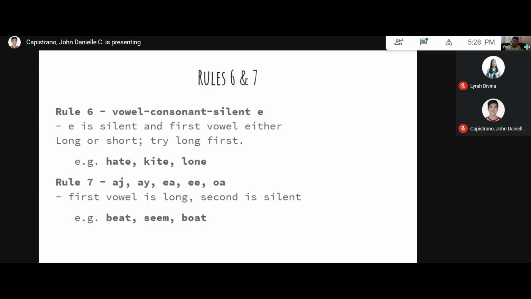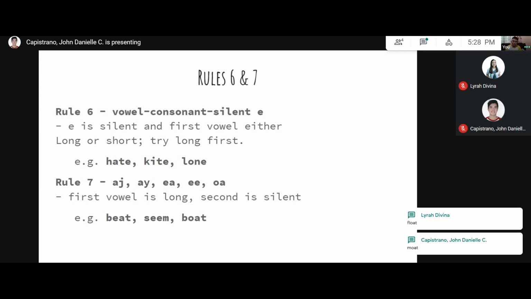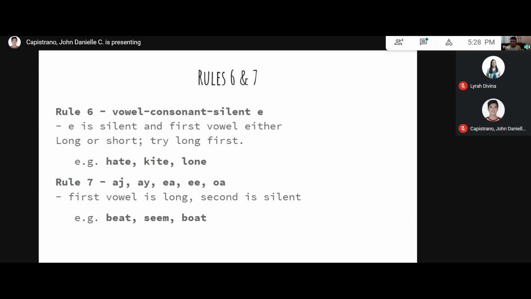Goal. Float. That's right. Moat. They all have the long O sound while the A sound is silent. How about the other combinations? For example, beat. Can you give other words like beat, meat? For example, something like that. Or the double E sounds, meat as well. Seed, that's right. How about the others?